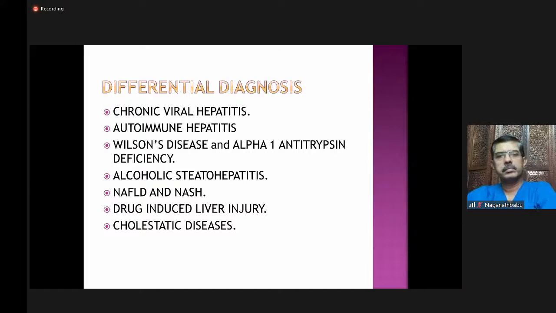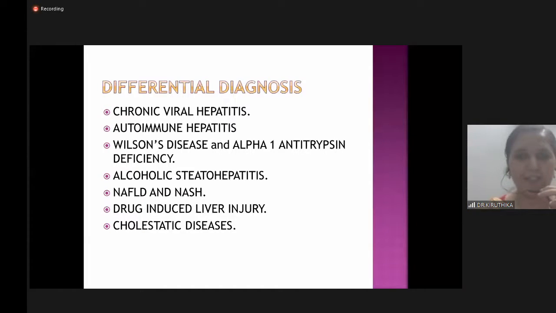The clinical features and investigations rule out chronic viral hepatitis, autoimmune hepatitis, Wilson's disease, alpha-1 antitrypsin deficiency, and since the patient doesn't have an alcoholic history, it also rules out alcoholic steatohepatitis, and we rule out drug-induced also.